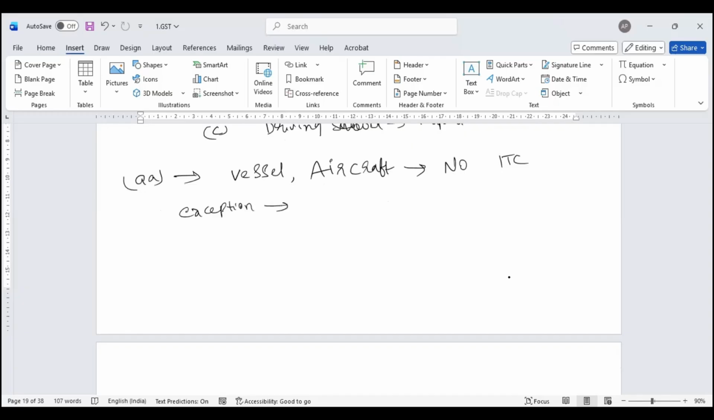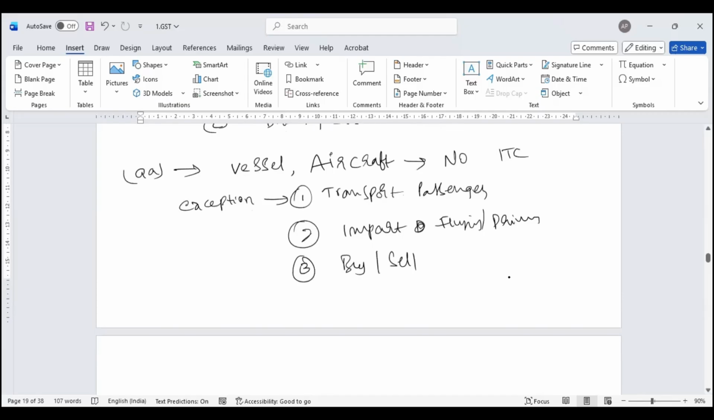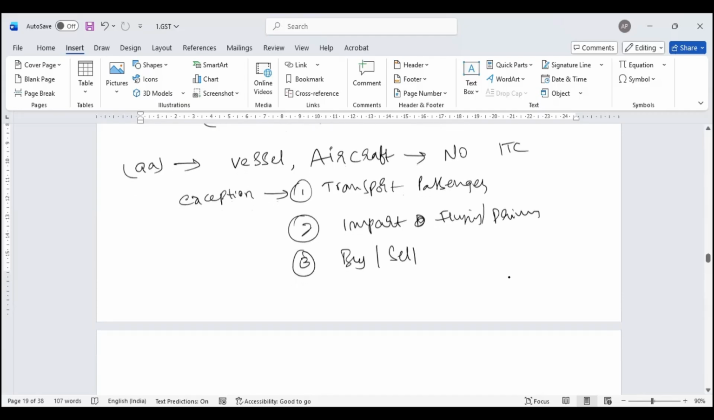So if I use it for transportation of passengers, yes, then I can claim input tax credit. If I use it for imparting driving or flying skills, then I can claim input tax credit. If I'm into the business of buying or selling, then I can claim input tax credit. So clause A says your vessel, aircraft, etc.